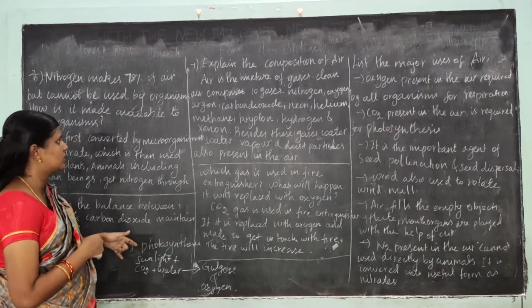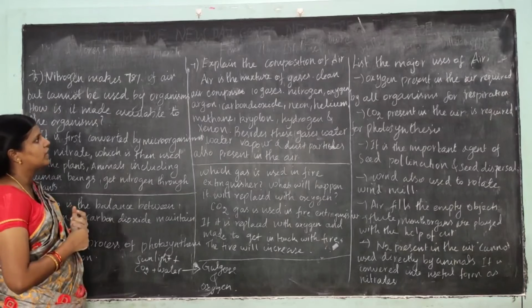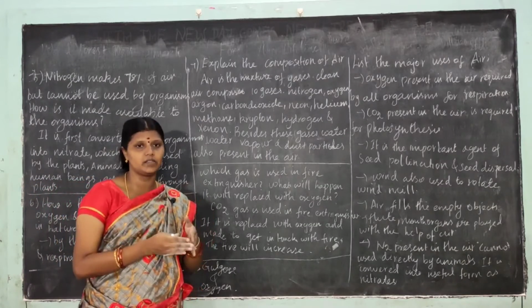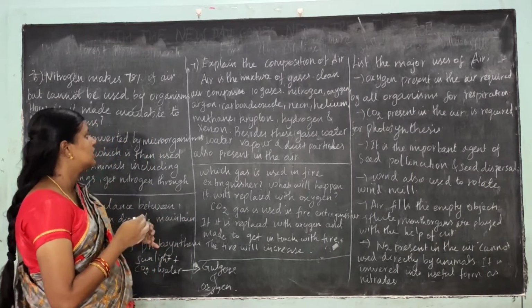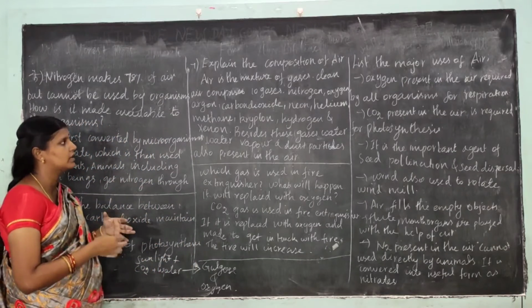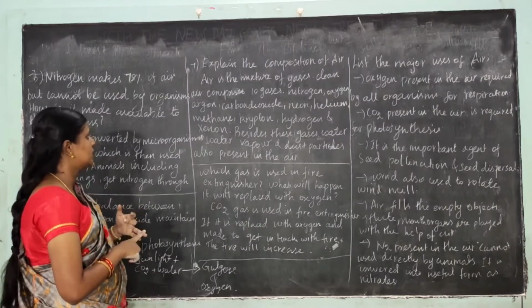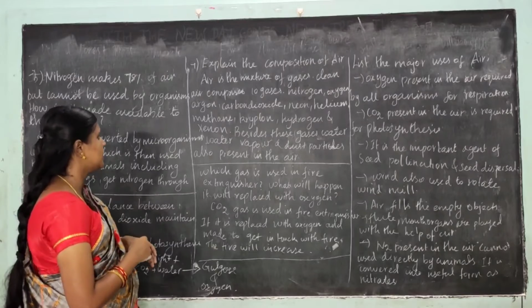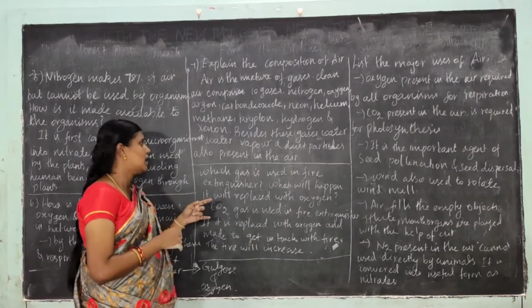Next question: explain the composition of the air. Air is a mixture of several gases. Clean air comprises ten gases: nitrogen, oxygen, argon, carbon dioxide, neon, helium, methane, krypton, hydrogen and xenon.